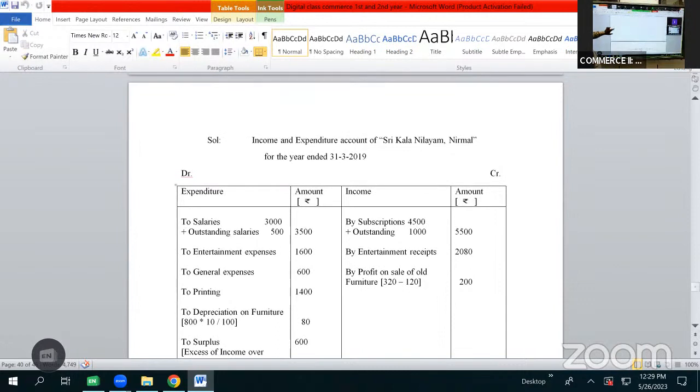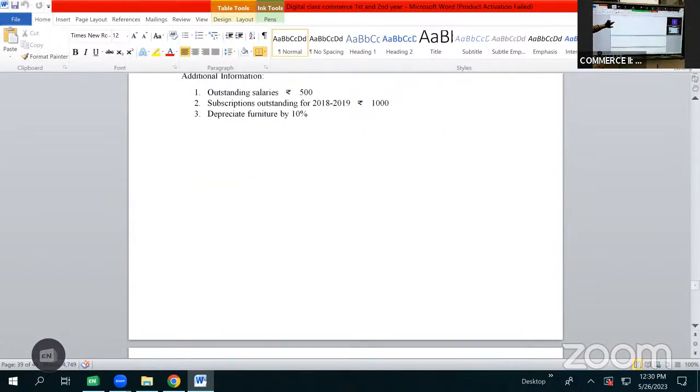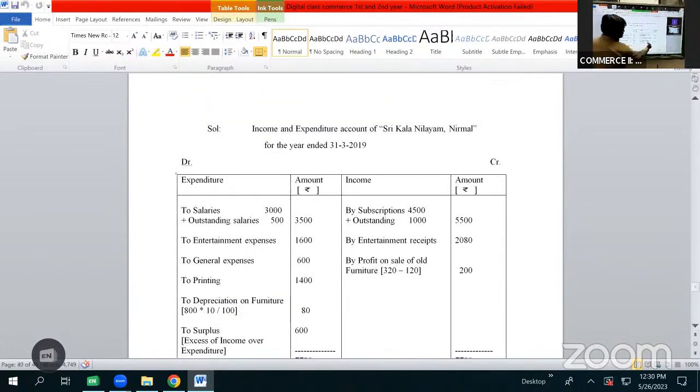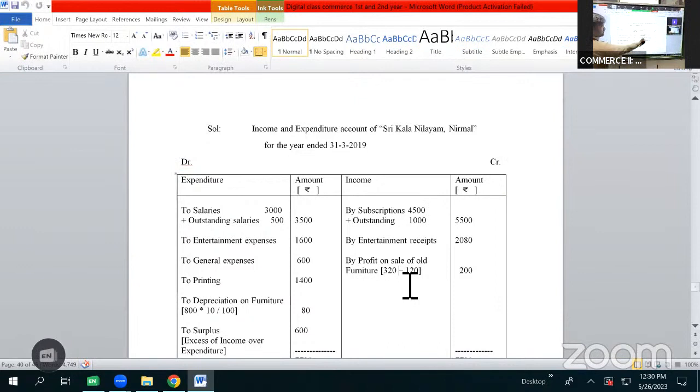Then after entertainment receipts, we have sale of old furniture, 320 rupees. And in brackets, we are provided with the book value of the furniture, which is 120 rupees. It means we are selling the old furniture for 320 rupees, whereas the book value of the furniture is 120 rupees. So we are earning a profit of 200 rupees on the sale of old furniture, which will be shown as income. 320 is the sale price, less 120 is the book value, which we have subtracted. So we are earning a profit of 200 on its sale, which becomes a gain. So it will be shown on the income side as by profit on sale of old furniture, 200 rupees.